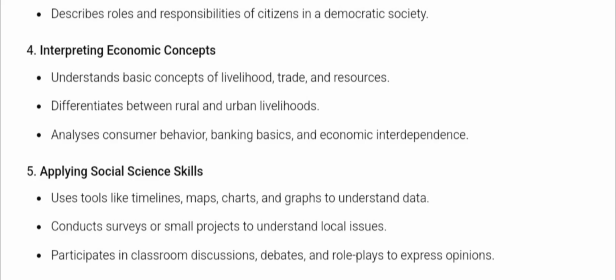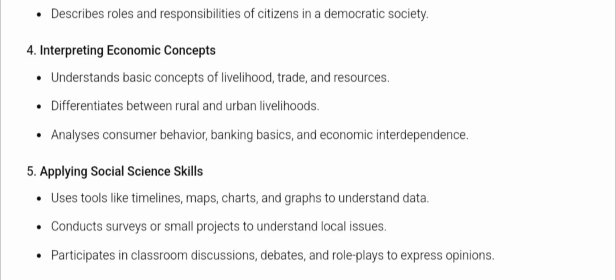They should be able to differentiate between rural and urban livelihood. They should know what are the pros and cons of living in rural areas, what are the pros and cons of living in an urban area, right? Analyze consumer behavior, banking basics, and economic interdependence. So this is what I told you. They should know what are their consumer rights, what are their banking rights, what are their economic rights, etc., right?